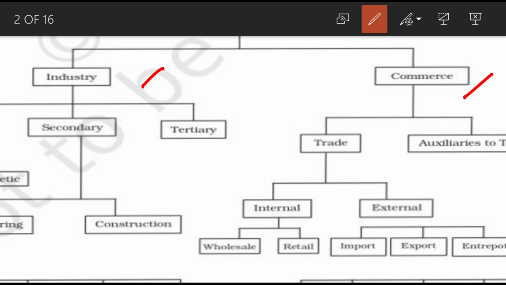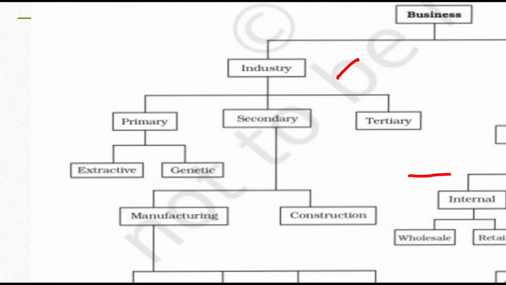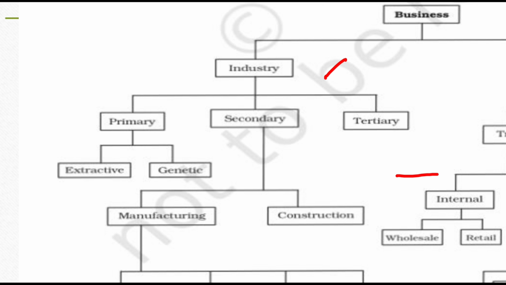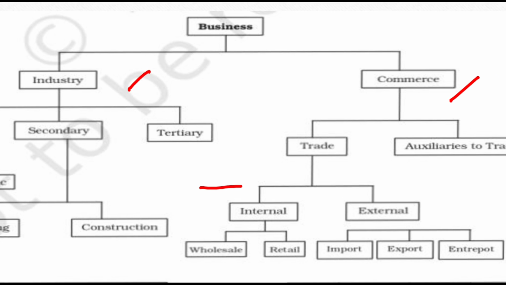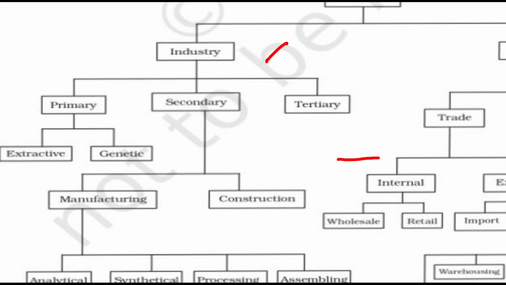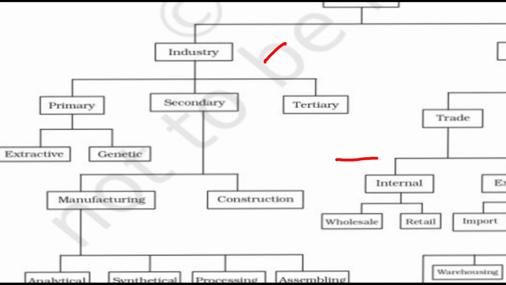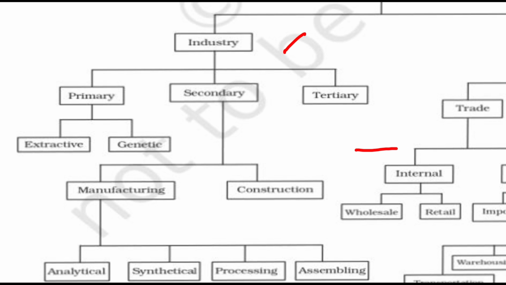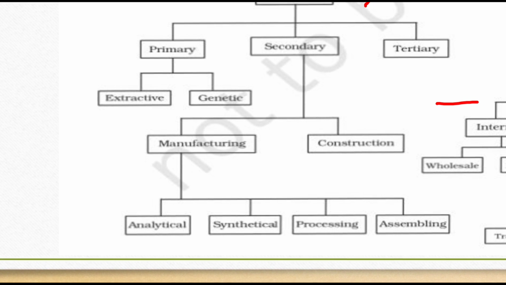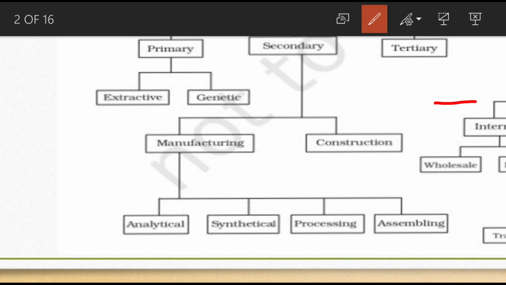Okay, industry. Industry is again classified into three: primary industry, secondary industry and tertiary industry. Primary industry is again classified into two, that is extractive industry and genetic industry.